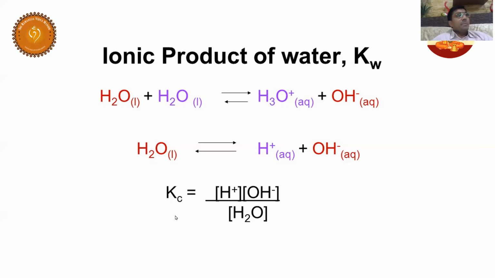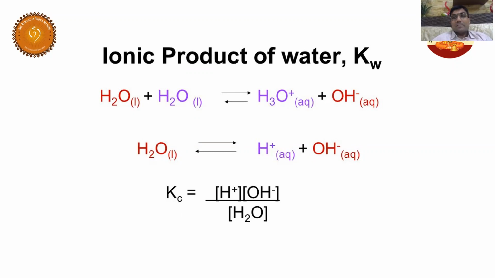Kc is called the equilibrium constant. You will study it later. What is the equilibrium constant? Listen carefully, I'm going to explain even if you don't know much about it. Equilibrium constant means, try to understand, it is the concentration of the products by reactants.